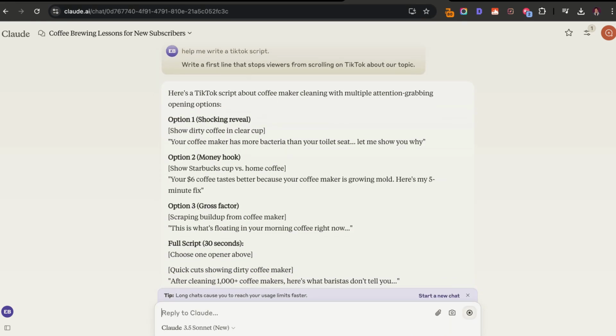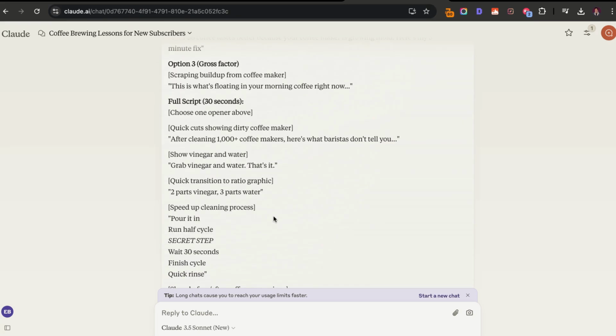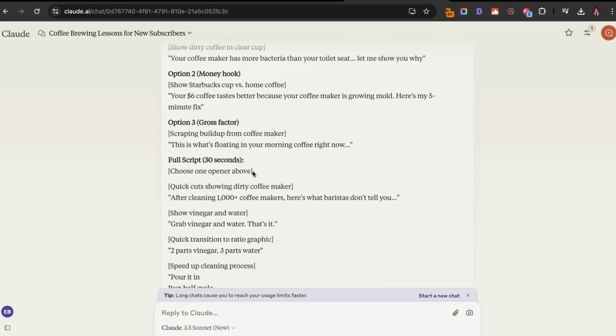This is really powerful because it's given us different options. We have a shocking reveal, a money hook, a gross factor, and then we have the full script. Just from here, option number 1 is: Your coffee maker has more bacteria than your toilet seat. Let me show you why. Your $6 coffee tastes better because your coffee maker is growing mold. Here is my 5-minute fix. A gross factor: This is what's floating in your coffee right now.